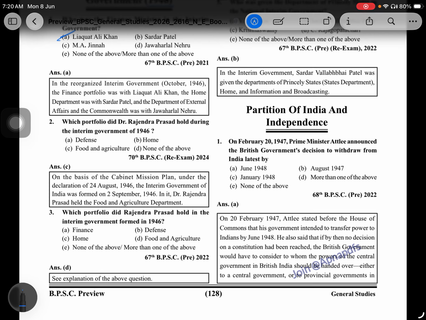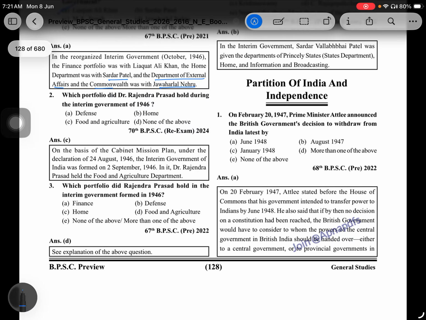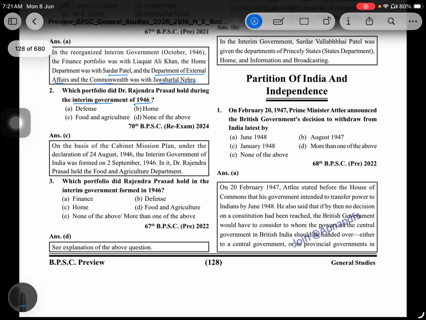Liaquat Ali Khan got Finance, Sardar Patel got the Home Department, and the Department of External Affairs and Commonwealth was with Jawaharlal Nehru. Which portfolio did Dr. Rajendra Prasad hold during the interim government in 1946? That is Food and Agriculture.